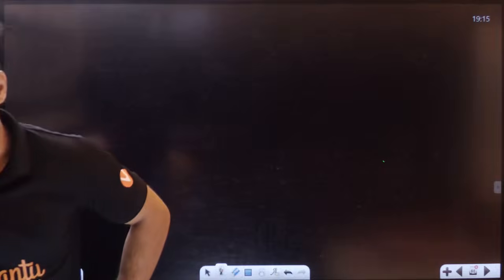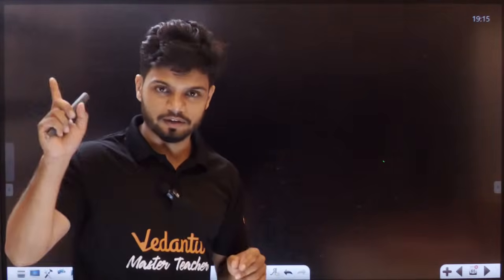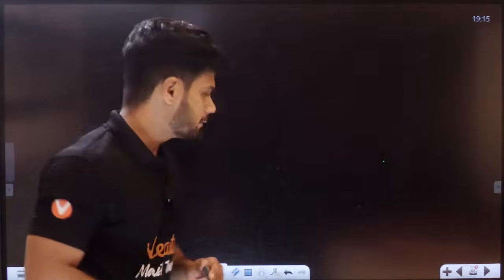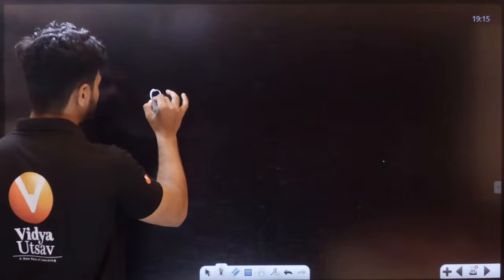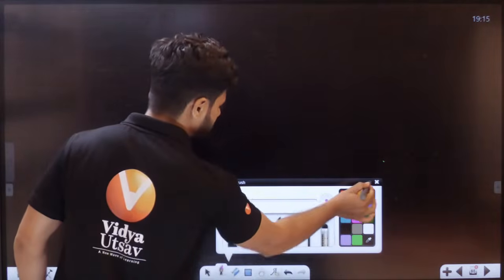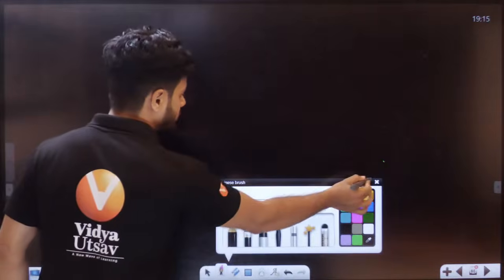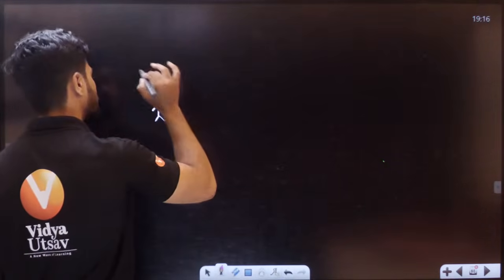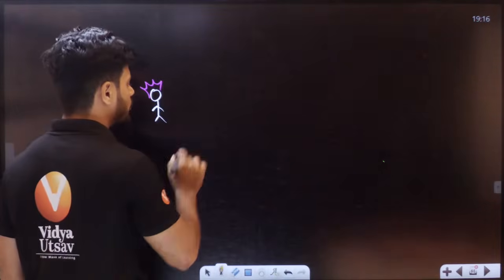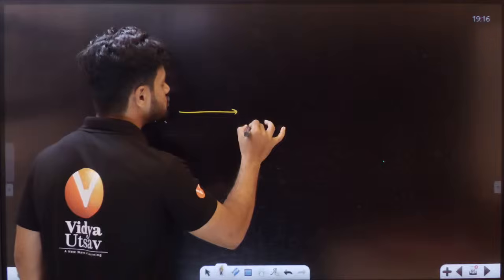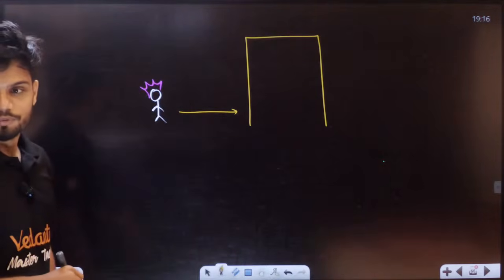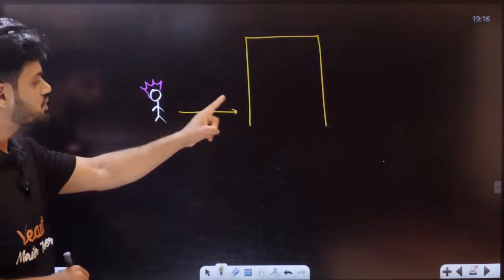Okay, now let's take Sharmita, students. Sharmita is a very regular student, part of our DNA also, right? Let's say this is Sharmita here. Which color hair? We'll give pink color hair to her. Now, this Sharmita right now is trying to do something called high jump.